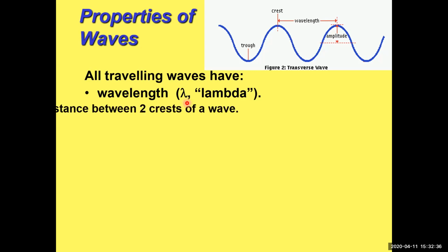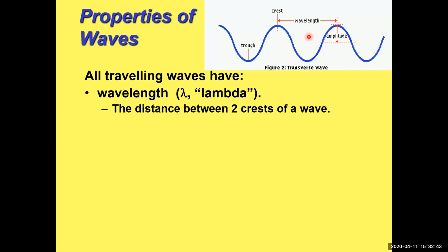And the wavelength is the distance between two crests of a wave. So over here at the top of this wave, and then the top of this other wave here, the distance between those two would be the wavelength. Or you could go from the bottom point, which is called the trough, to the other. That would also be the wavelength. And because it's a length, it's measured in units of length.